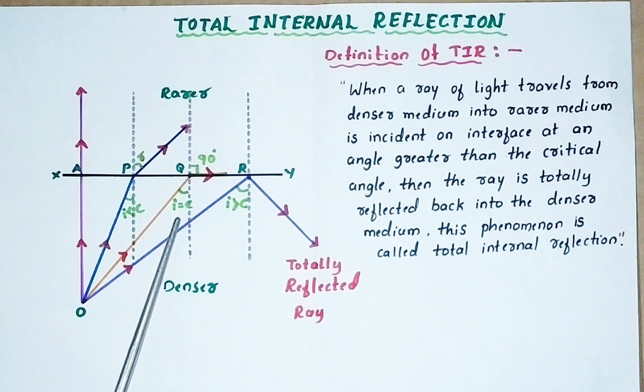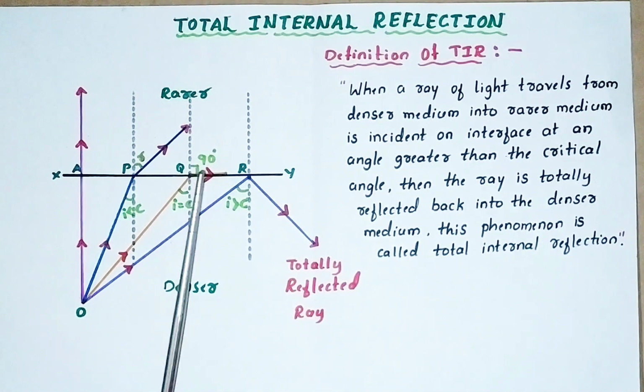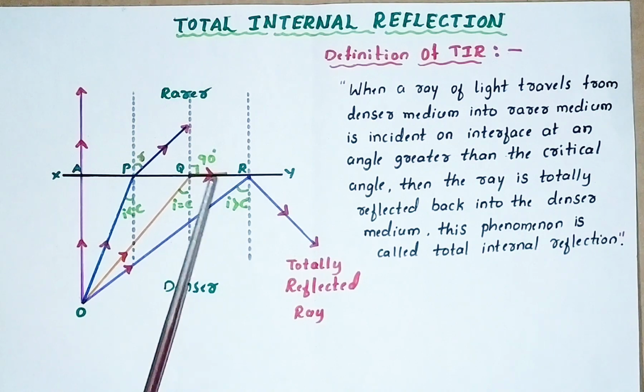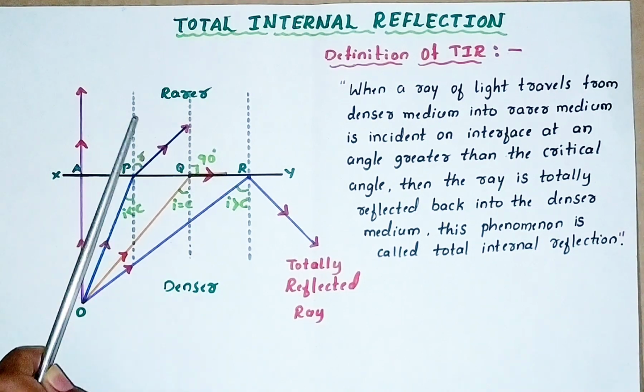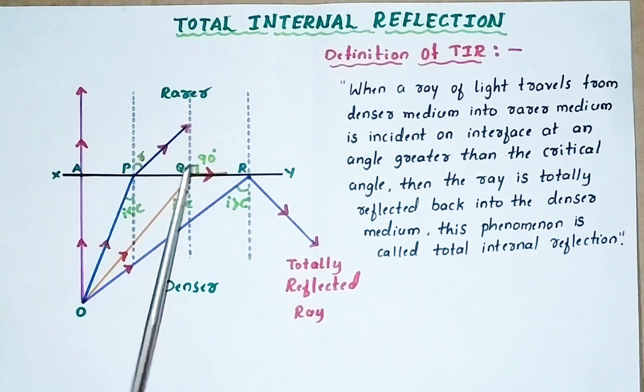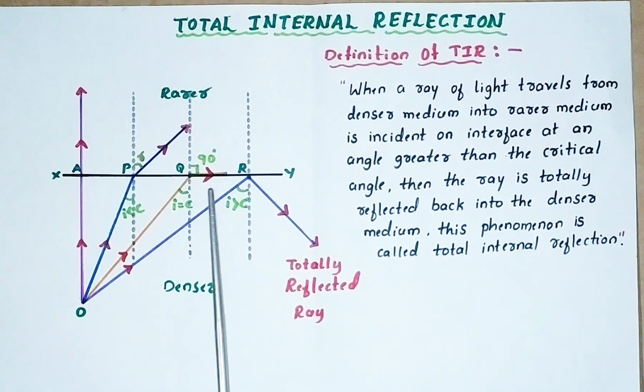So what is the condition here? Now I is equal to C. In the second case I is less than C. In the third case I is equal to C. The angle of incidence has gone on increasing. Here bending of light takes place because the speed of light increases. But where is the refracted ray? This ray of light bends more and more. Now the refracted ray is exactly along the interface.